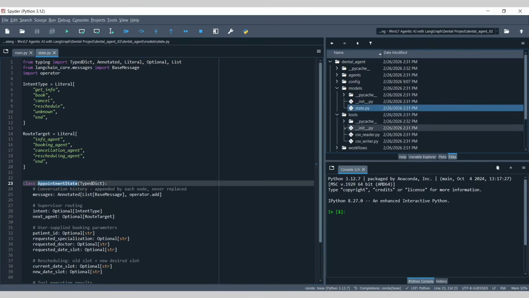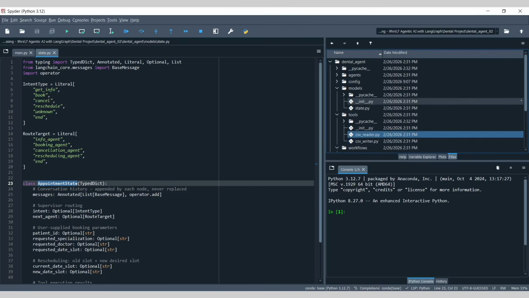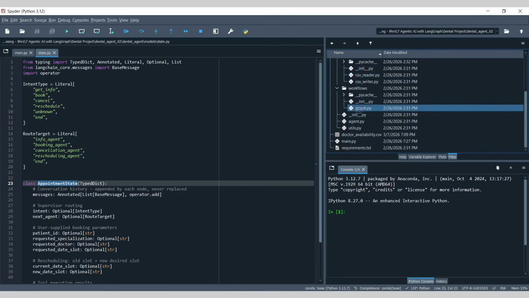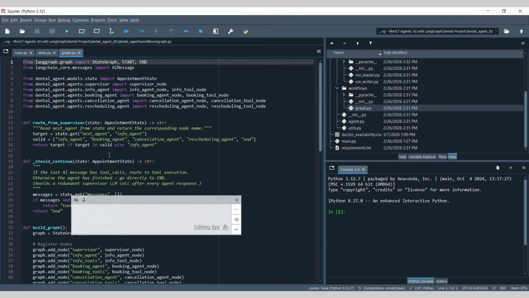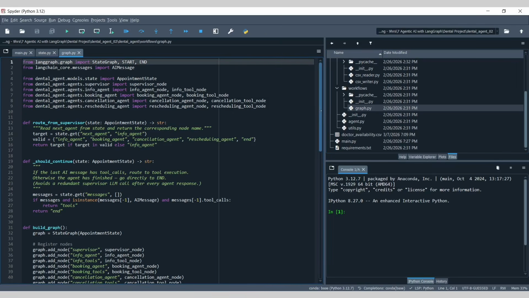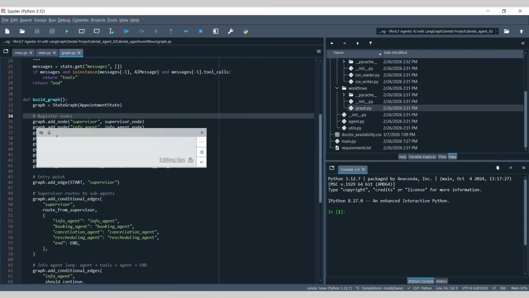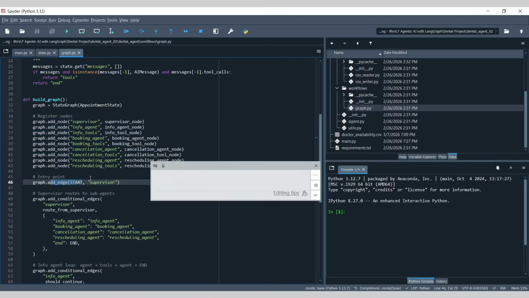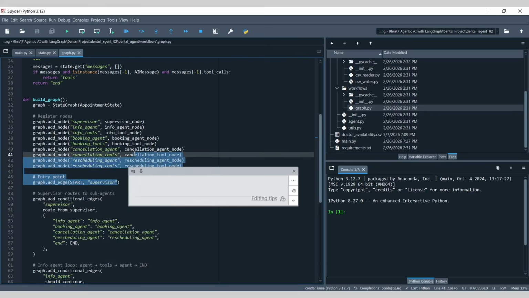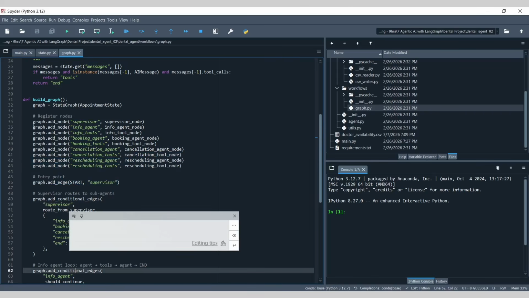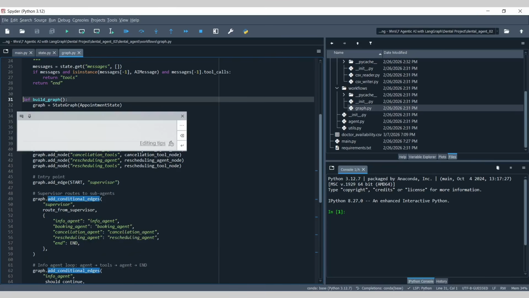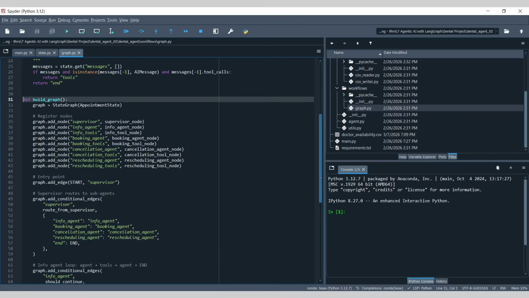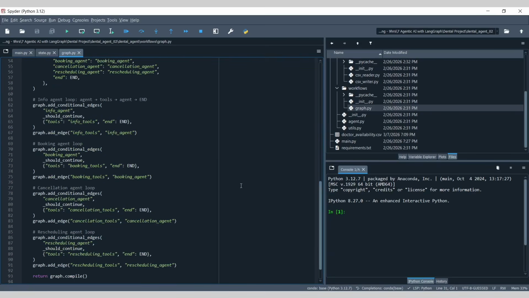Then we have tools where we have two different tools, CSV reader and CSV writer. Then we have workflows, which is nothing but our graphical workflow where we are initiating our graph. What nodes are we creating? How are we creating? All these things are mentioned here. And then edges, and then conditional edges, and all those things, right? If you go through this particular function, which is the build graph function, you will eventually be able to create